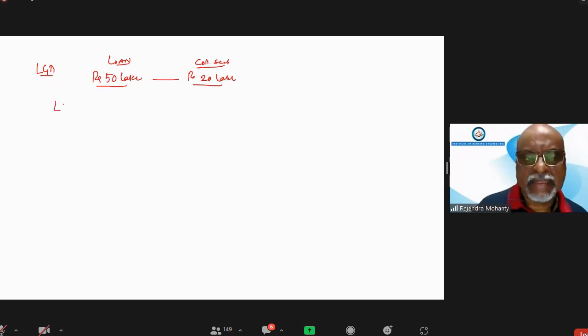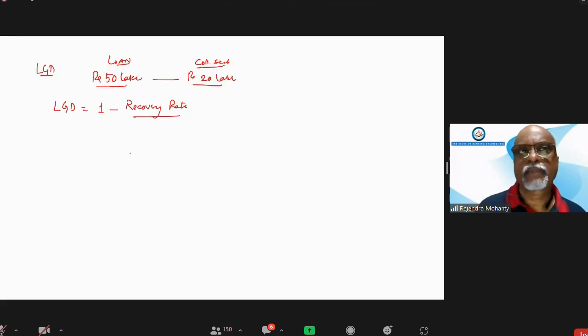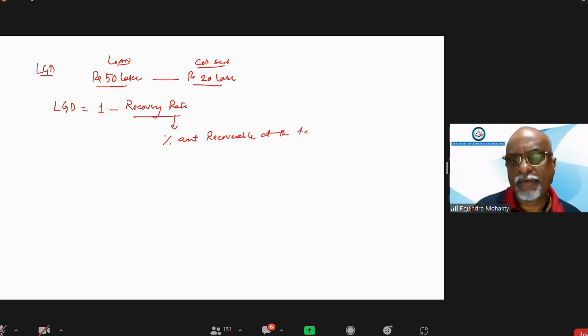Now LGD is calculated as 1 minus recovery rate. So what is this recovery rate? A recovery rate is the percentage of the amount recoverable at the time of default after adjustment of the securities.